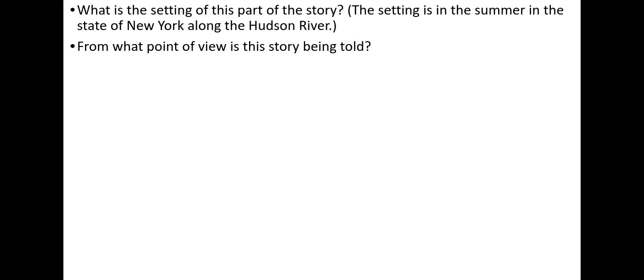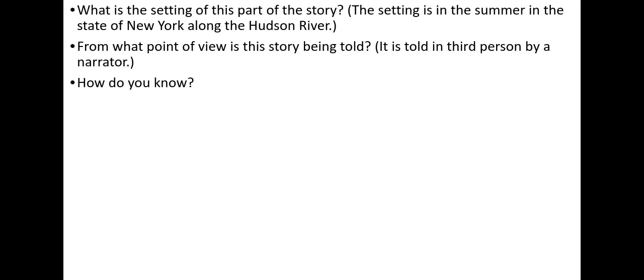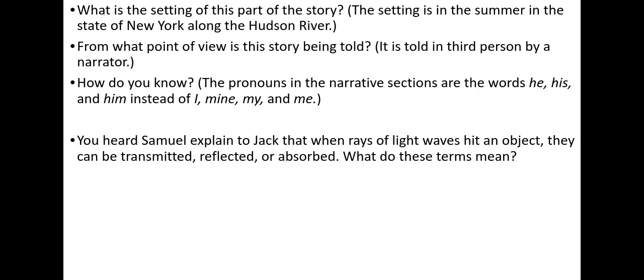Okay, what is the setting of this part of the story? The setting is the summer in the state of New York along the Hudson River. From what point of view is this story being told? It's told in third person by a narrator. And how do we know? Well, the pronouns in the narrator section are the words he, him, his, instead of I, mine, and me, right? We know that it's not a character in the story talking, as in the narrator.